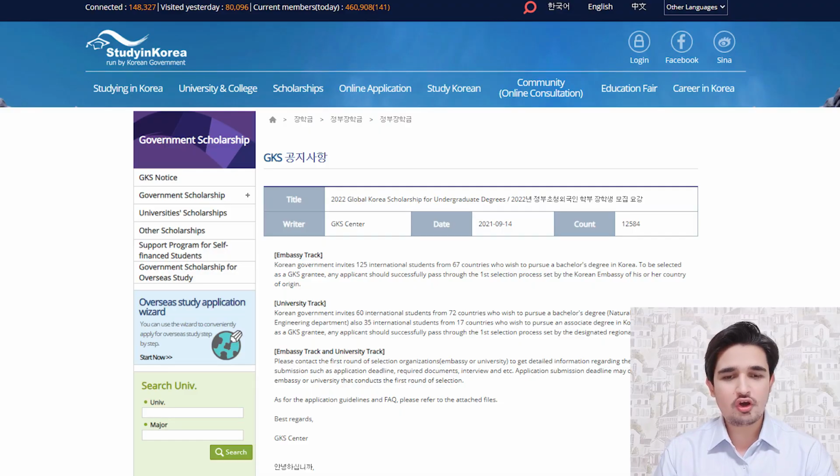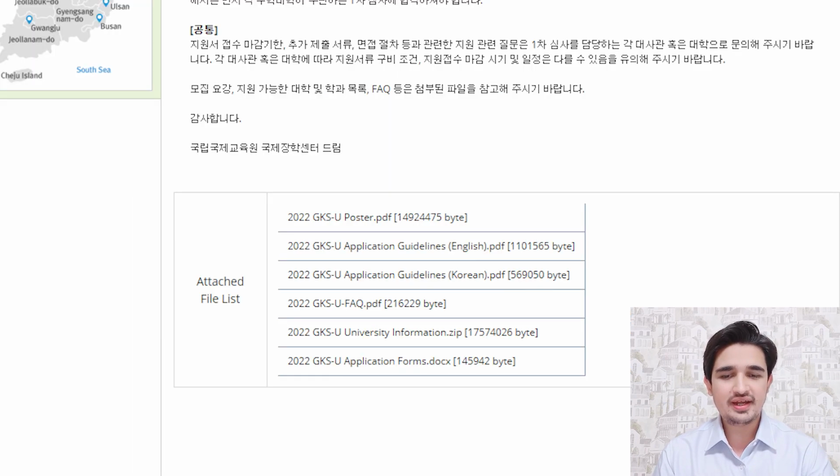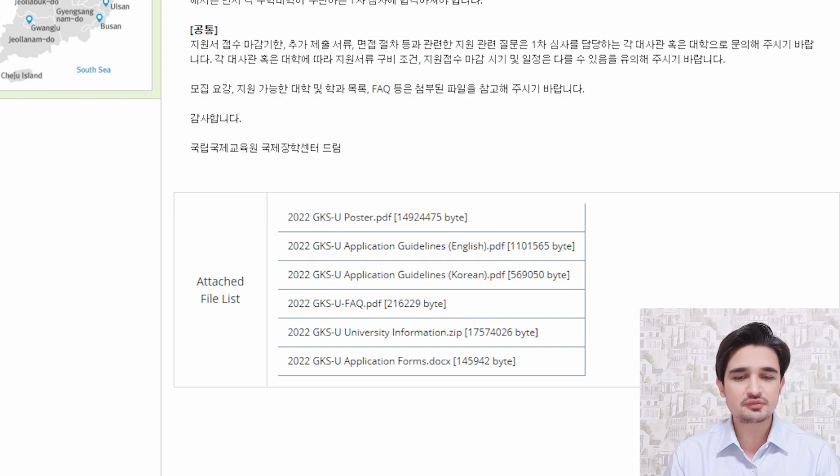So now we will move towards the computer screen. This is the official website of GKS. I have attached the link of this website in the description box, and here you can see that there is an attached file list. From this list you can download all the documents. So I request you, first please download all the documents. Now I will explain the GKS guidelines with you.